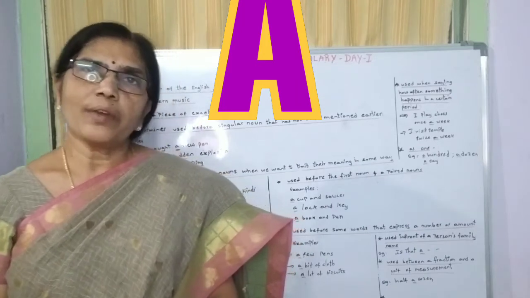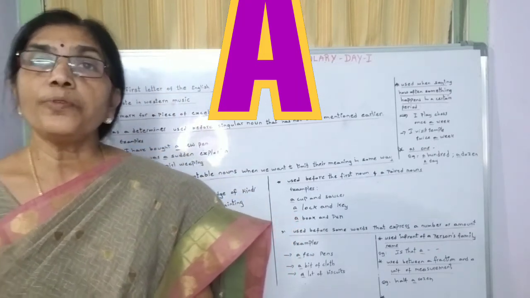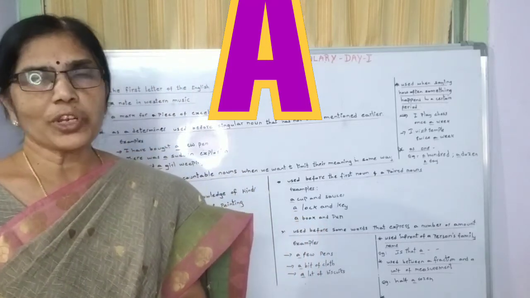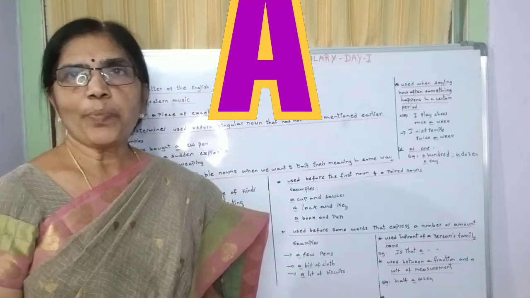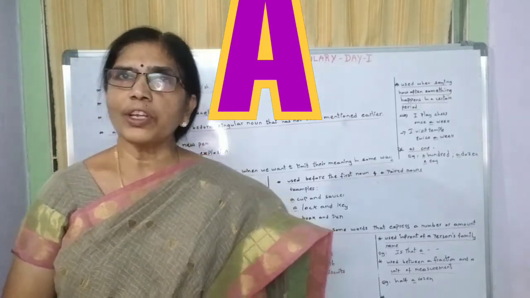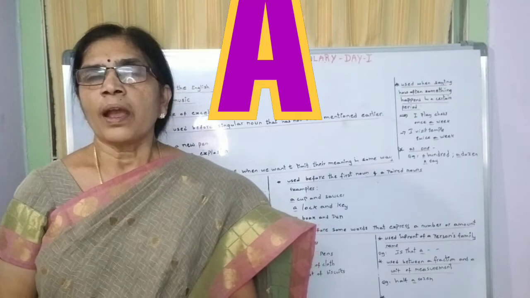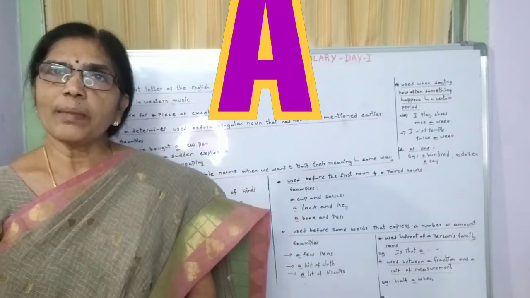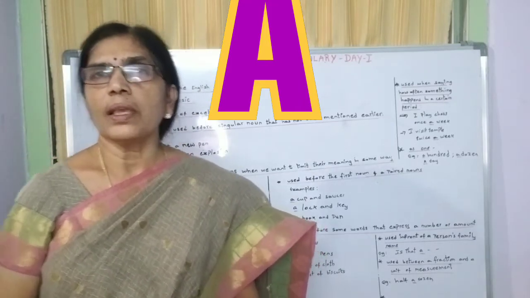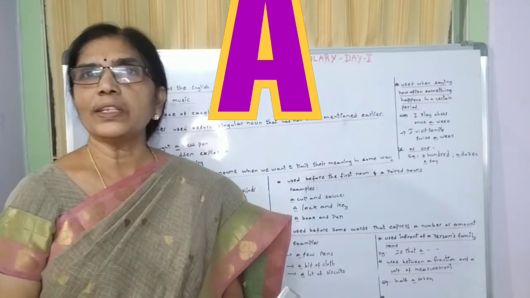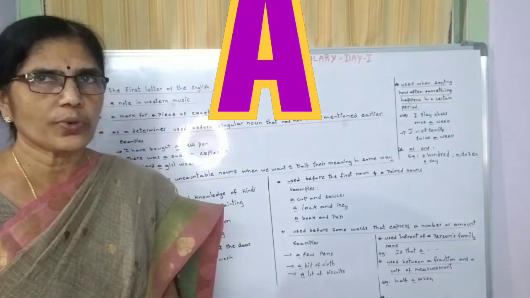And suppose there are only 2 pens, then we say few pens are there, not a few pens. Few pens means almost none. With 2 pens, how can we meet the needs of all 20 students? So few pens are there means almost none. And 10 or 12 pens are there means we can use a few pens. A few pens means yes, we can meet the needs of some students, but not all students.